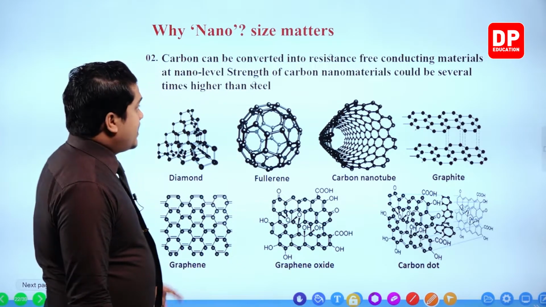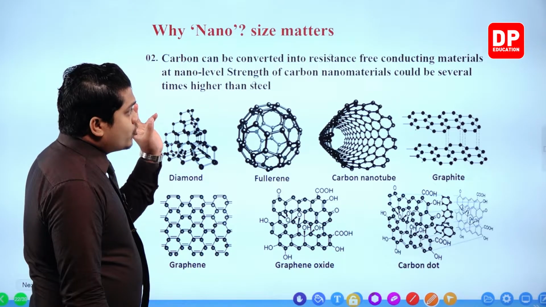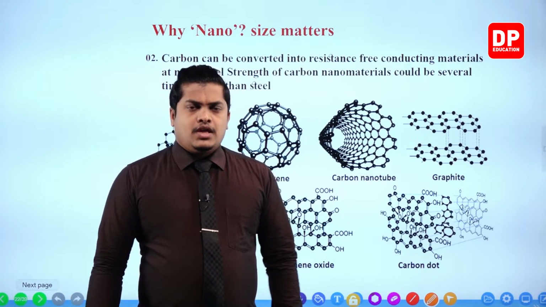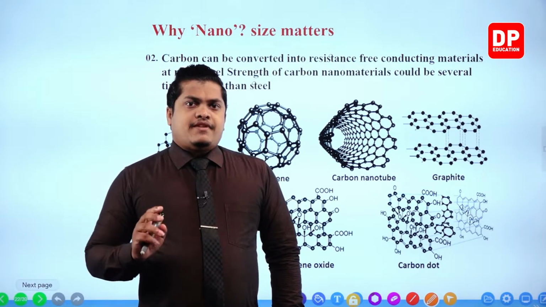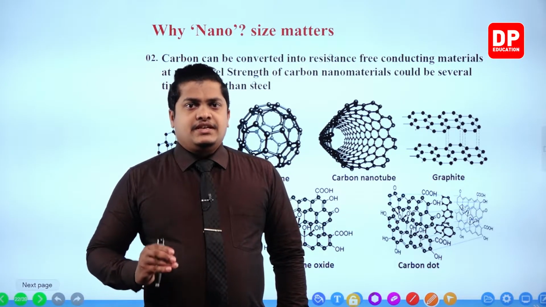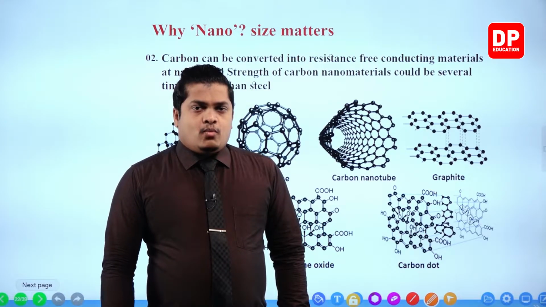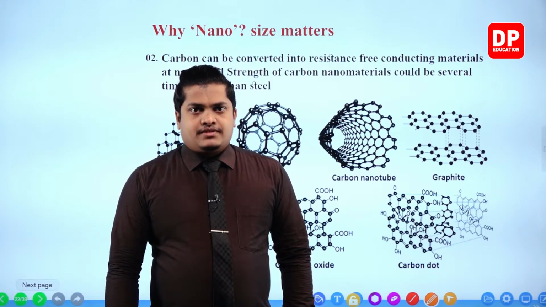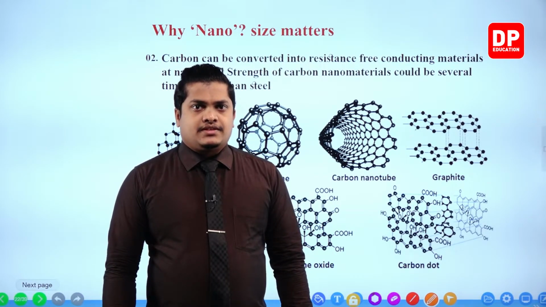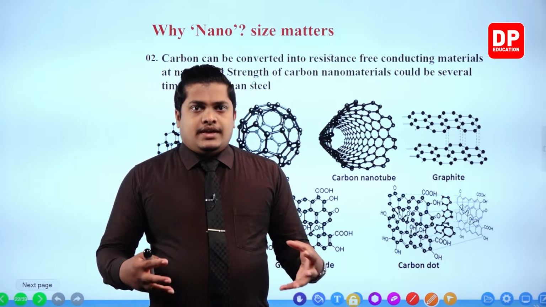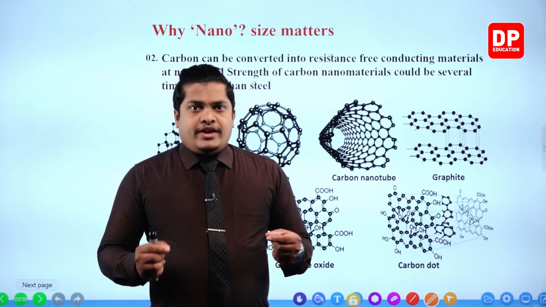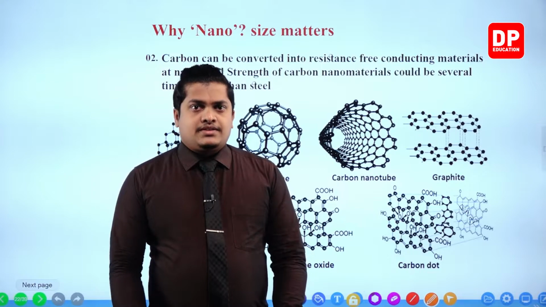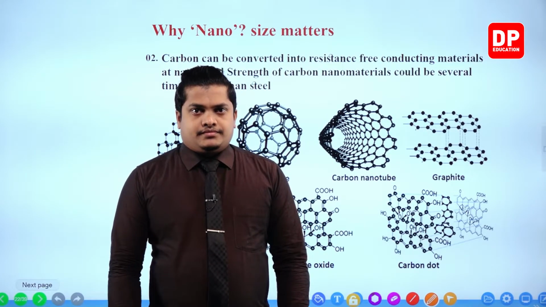And the other thing is that, my dear children, carbon can be converted into resistance-free conducting materials. What do you mean by that? When you take electricity, there are several physical factors related to it. One factor is voltage, the potential difference. When you take the positive and negative terminals of a dry cell or any kind of electric source, the difference between the charges of the positive and negative terminals is referred to as the potential difference.